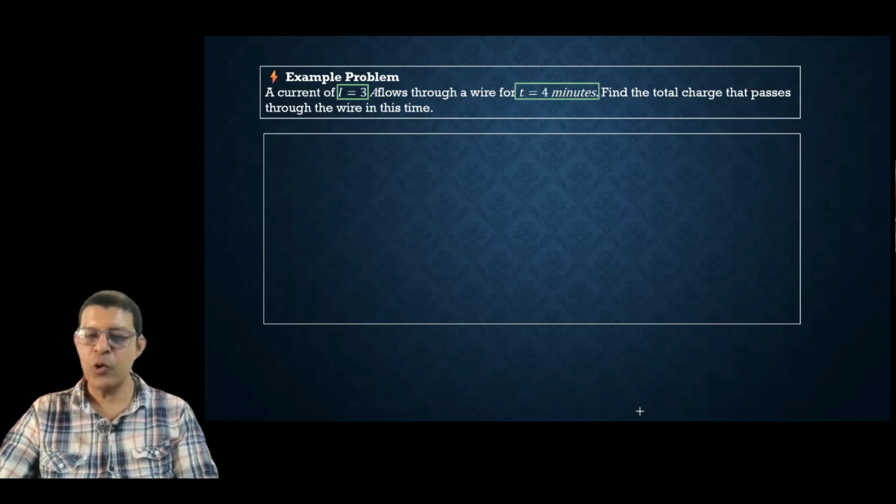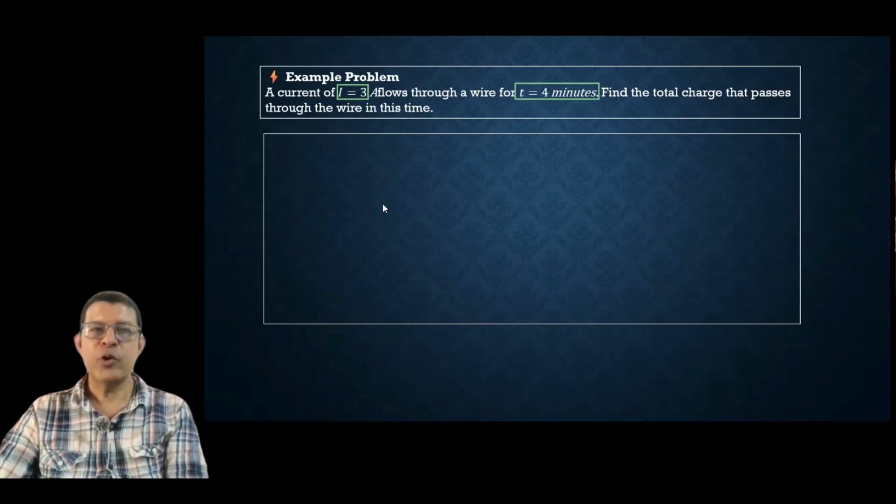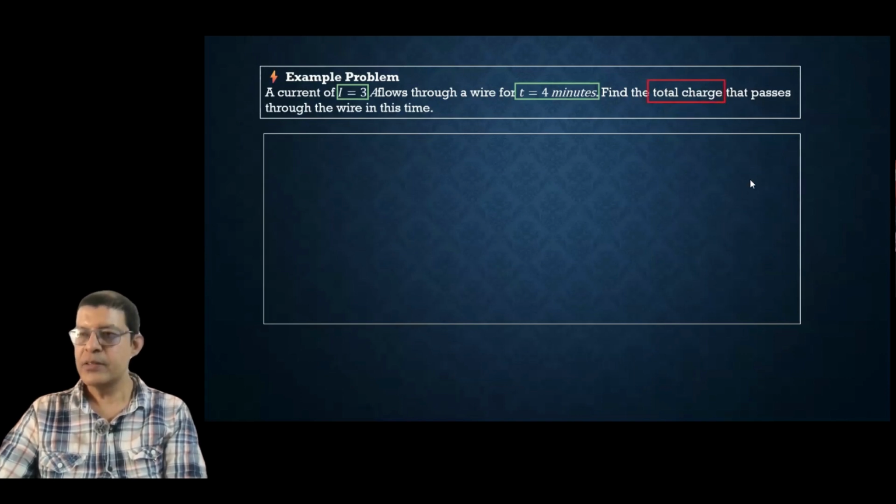Type in the chat how much time it is flowing. What is the time given? 4 minutes. Can you convert this 4 minutes now to seconds? What is being asked? They are asking the total charge. How much charge passes through the wire? They're asking how much charge is flowing through the wire.